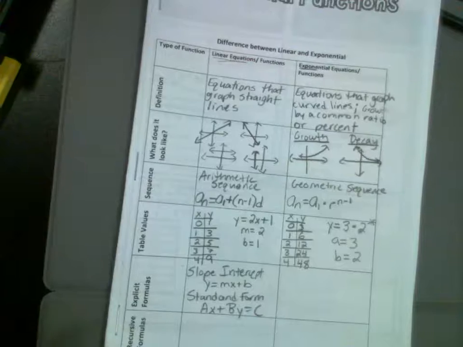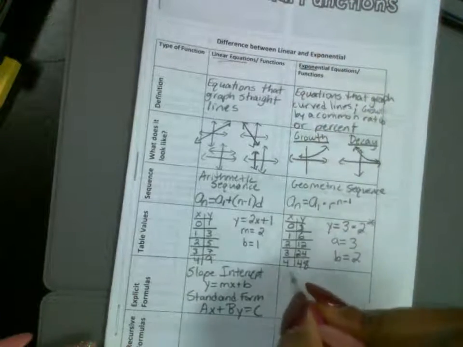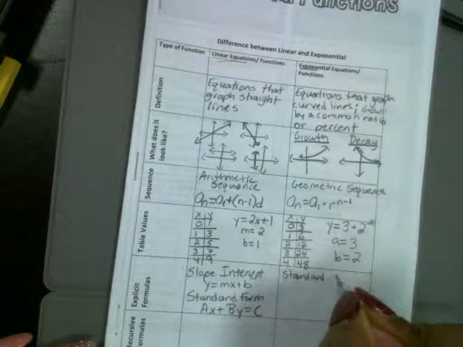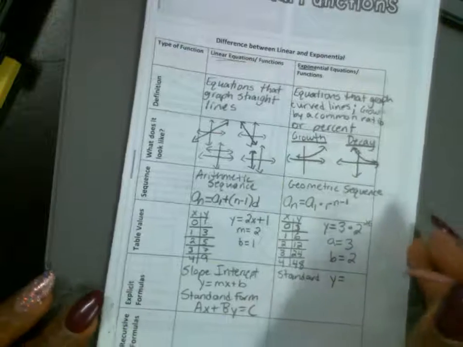All right, explicit formulas for exponential. The generic standard form for exponential functions, and I'm going to ask you this again, so please try to put this in your long-term memory. Y is equal to a times b to the x power. A is your starting amount. B is your common ratio raised to the x power.